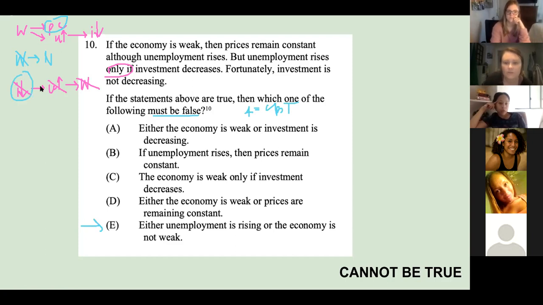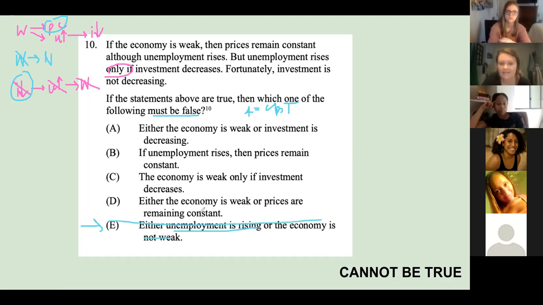Either unemployment is rising or not decreasing, or the economy is not weak. Yeah, that actually has to be true, right? Because if unemployment is rising, that means the economy is not weak. And if unemployment is not rising, that means the economy is weak. So it can't be E.